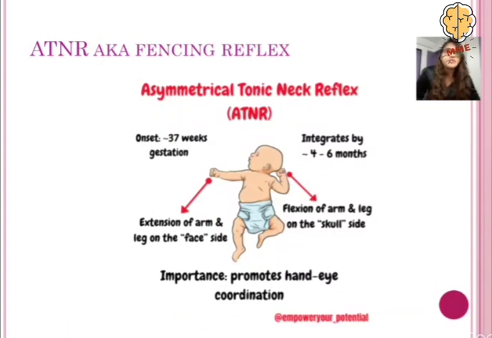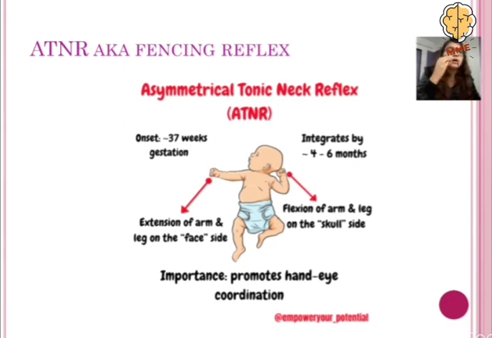Now we have the asymmetric tonic neck reflex. This is also known as a fencing reflex. What happens over here is that when the baby's neck is turned towards one side, for example, towards the left side, extension of the arm and the leg will occur on the side to which the neck has been turned. For example, if we turn it towards the left side like this, then the hand and the leg of the left side will be extended, and the right side is going to be in flexion like this.